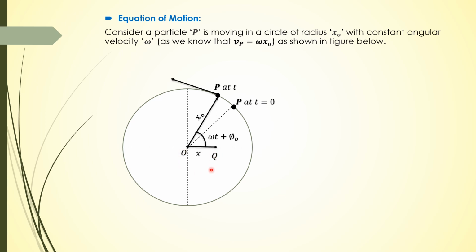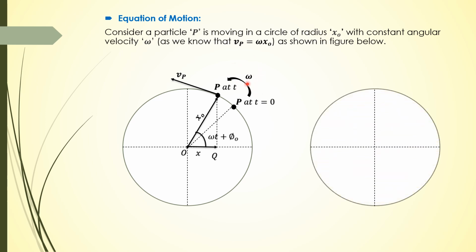Now the particle is moving in a circular track, so velocity makes a tangent to the path, and we have omega as the angular velocity. Now in this diagram we are going to explain the acceleration. Consider two positions of the particle, both at omega t plus phi. Let's suppose the projection of this is at plus q, and the projection of this at this point is at minus q.